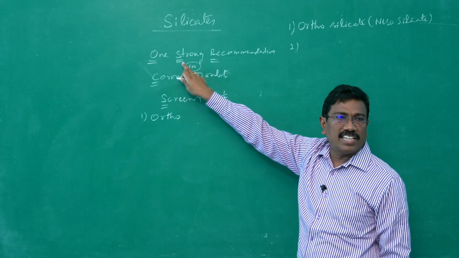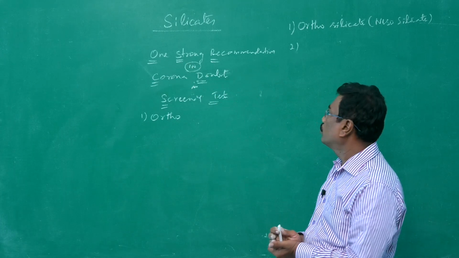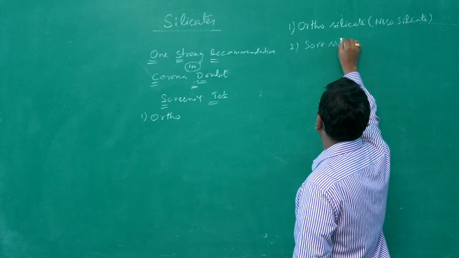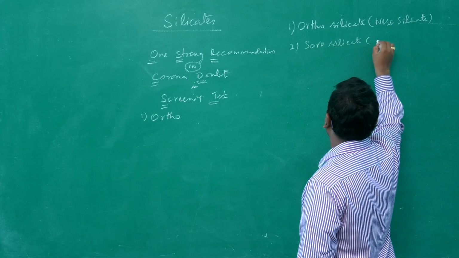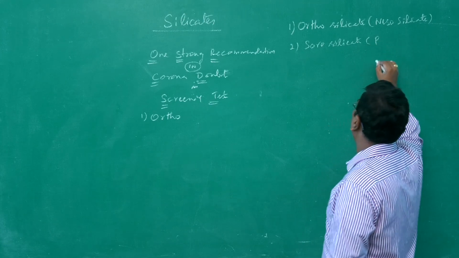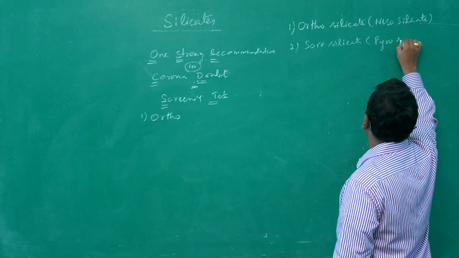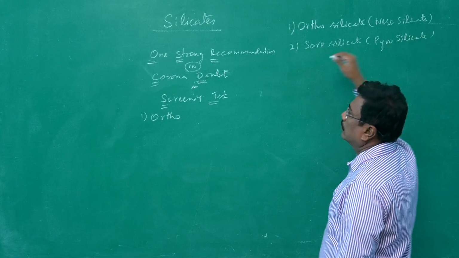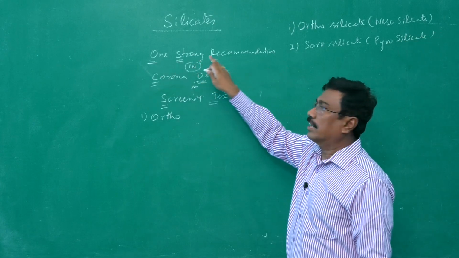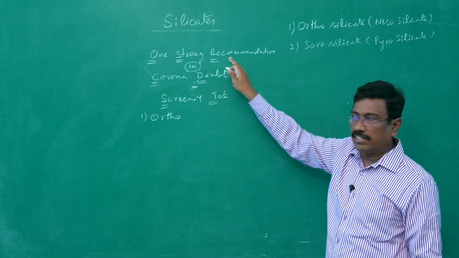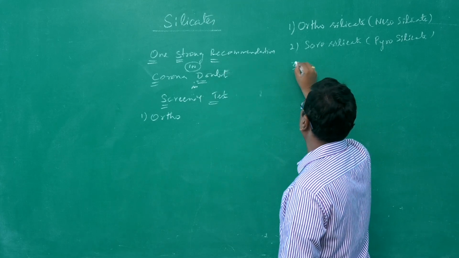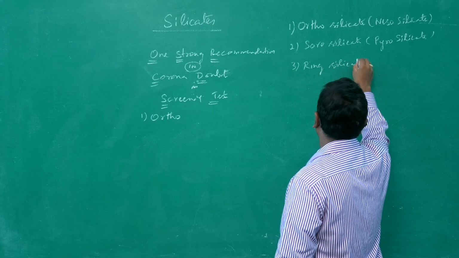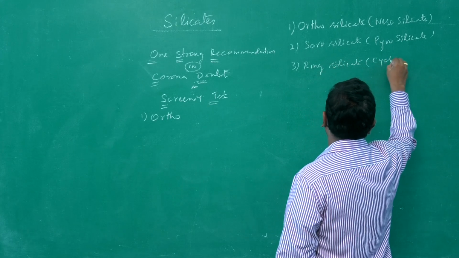Second one, it starts with S. Therefore, sorosilicate, which is otherwise called pyrosilicate. So, one strong recommendation. The next is the ring silicate, which may be called a cyclic silicate.